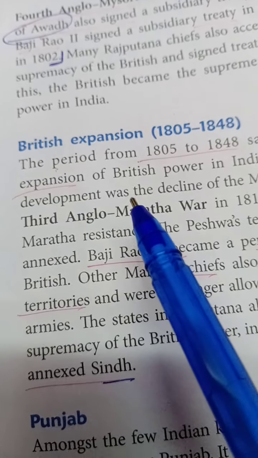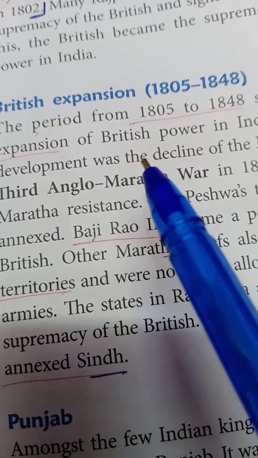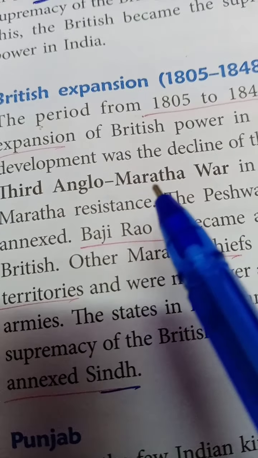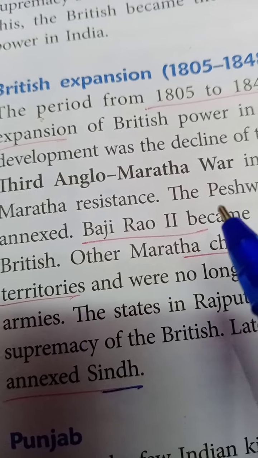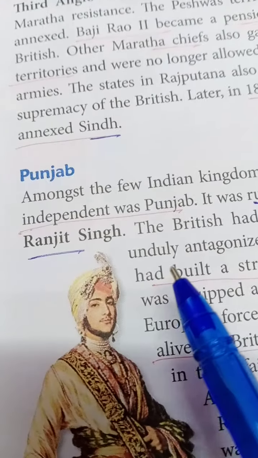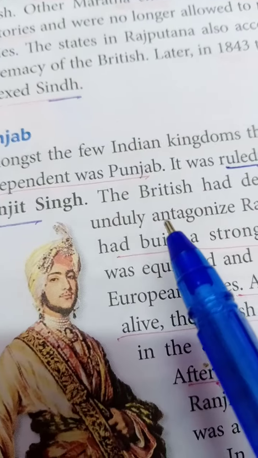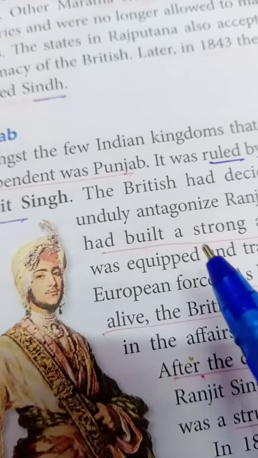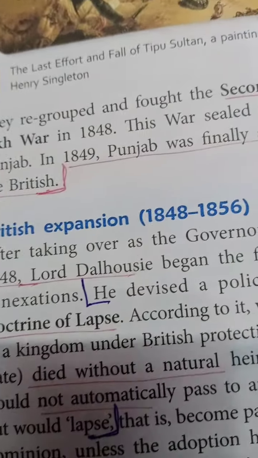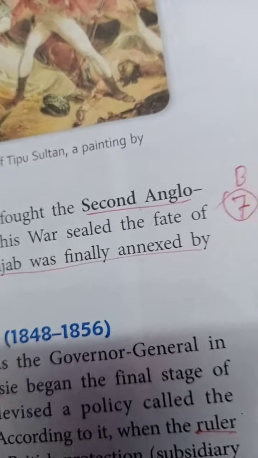Next, come down. The British expansion. The British expanded and had outright war with the Marathas, defeated them and annexed the territory. In the same way, Punjab: as long as Ranjit Singh was there, they couldn't defeat it, but later on Punjab was also annexed. Then, page number 53, right side, you have B7.